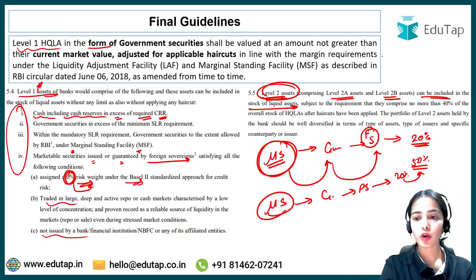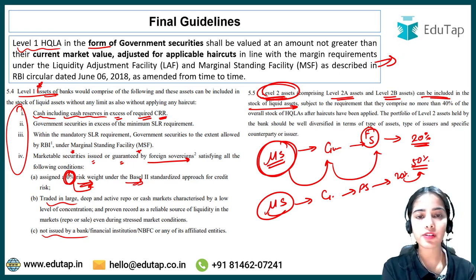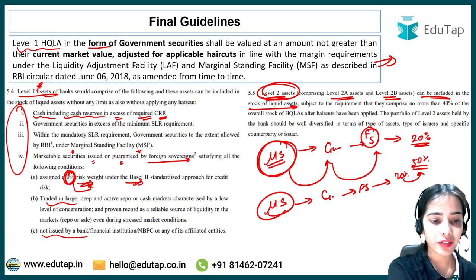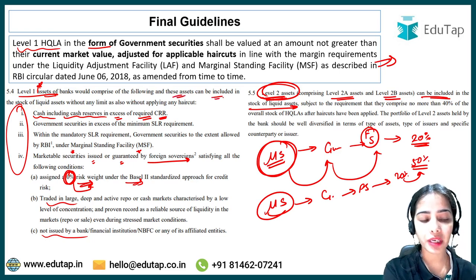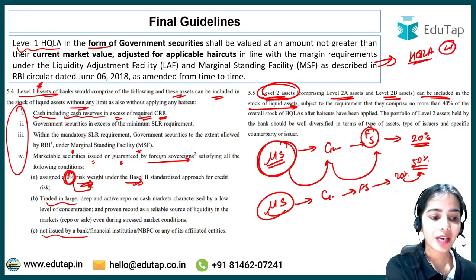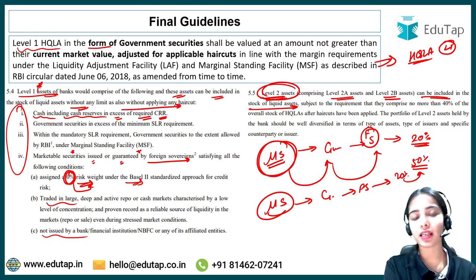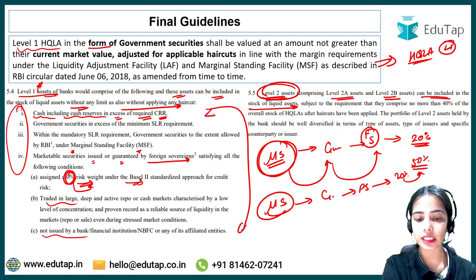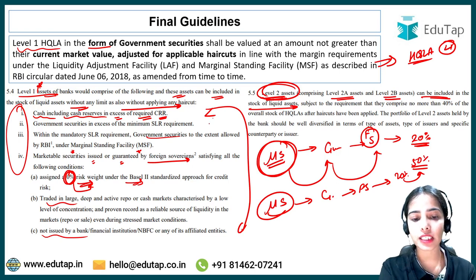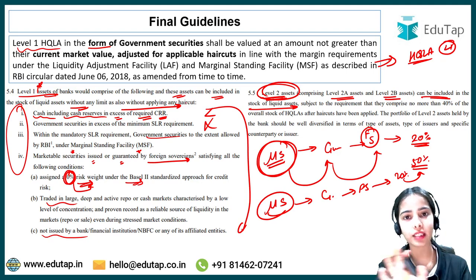Now to understand this point, let's understand that the level 1 high quality liquid assets can be included in the stock of liquid assets. That means in the high quality liquid asset, the level 1 assets can be kept without any limit, as also without applying any haircut. So in any of the securities, in the government securities, there is no need to keep any haircut. What is haircut? That we will understand.